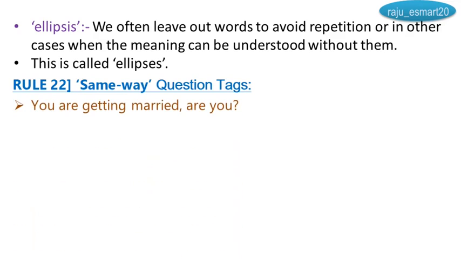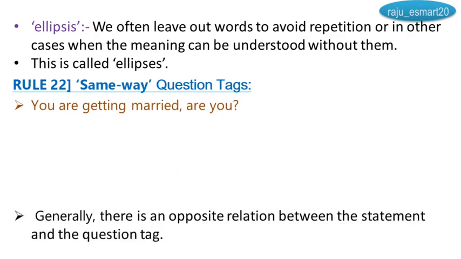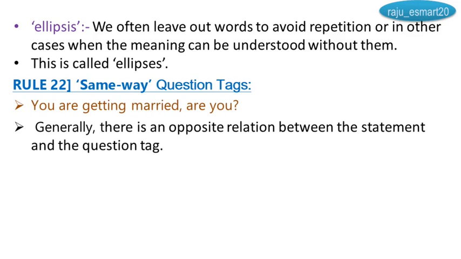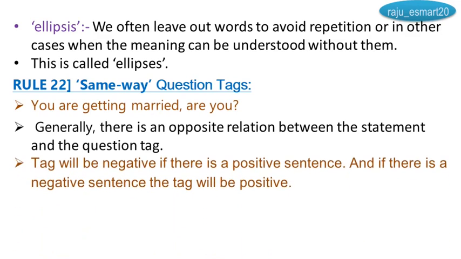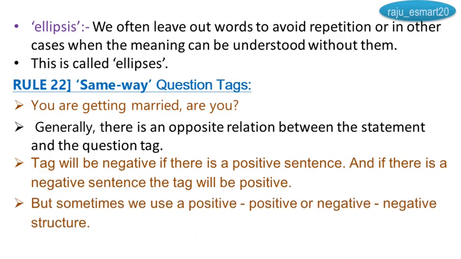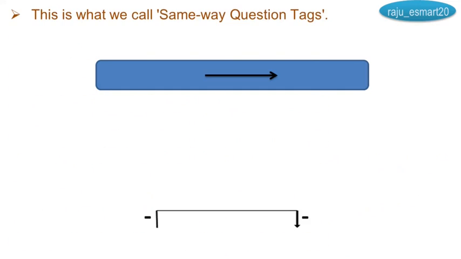You are getting married, are you? Generally, there is an opposite relation between the statement and the question tags, but the tag will be negative if there is a positive sentence. If there is a negative sentence, the tag will be positive. But sometimes we use a positive, positive or negative, negative structure. This is what we call same way question tags.